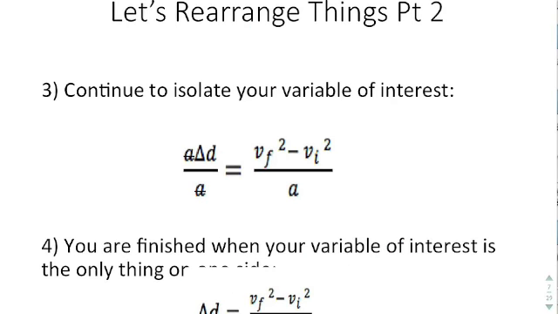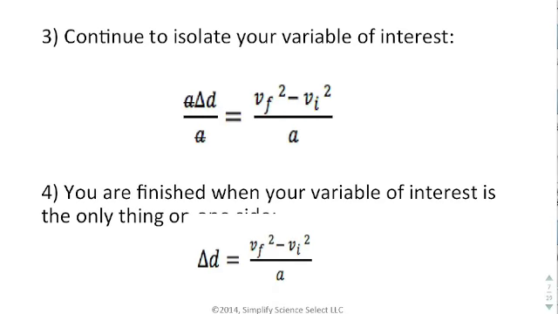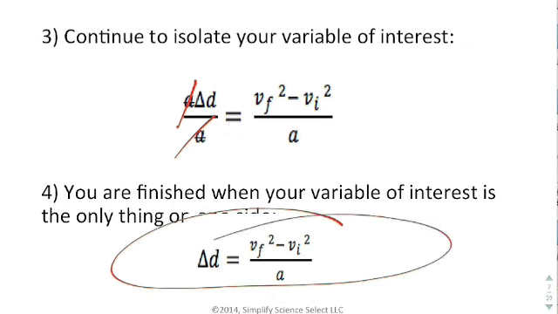Okay, the next thing that I need to do is continue to isolate my variable of interest. Once I've done this, I've got delta D, but I want delta D by itself. I don't want it multiplied by A. So I divide both sides by A, and that cancels the A's out. But what I do to one side, I have to do to the other. So now this represents my variable of interest. This is the rearranged version of this particular equation.